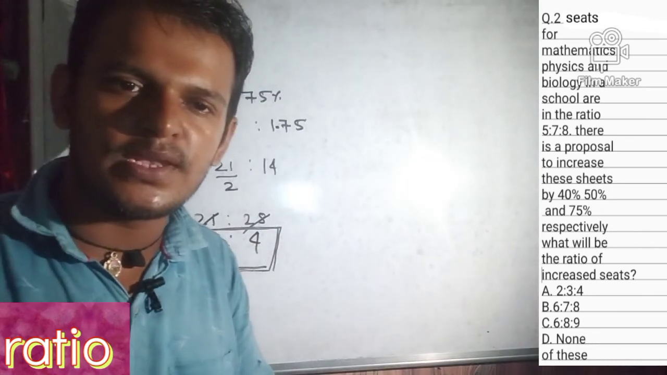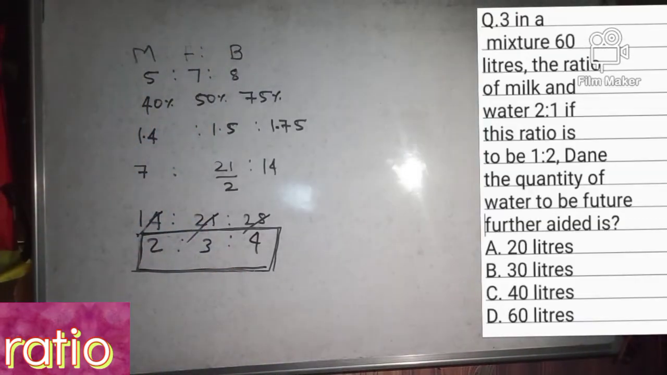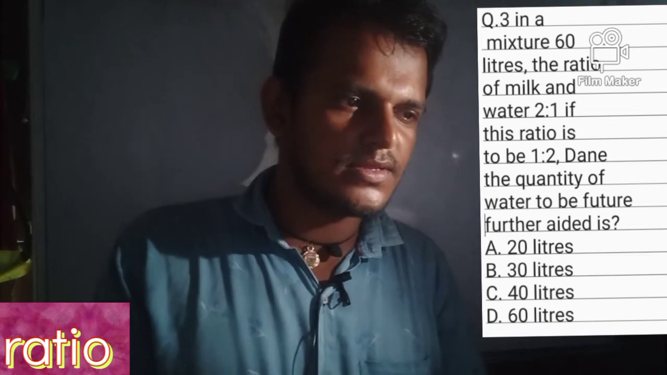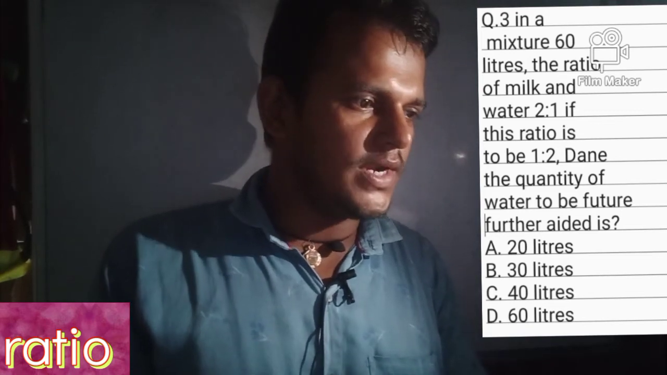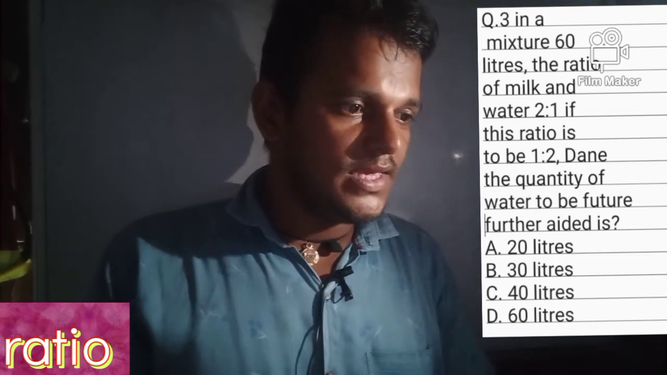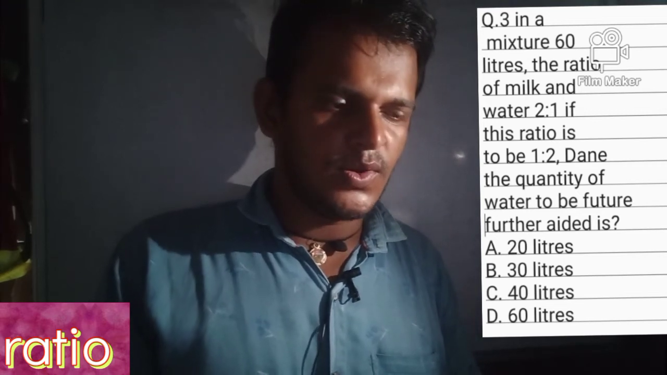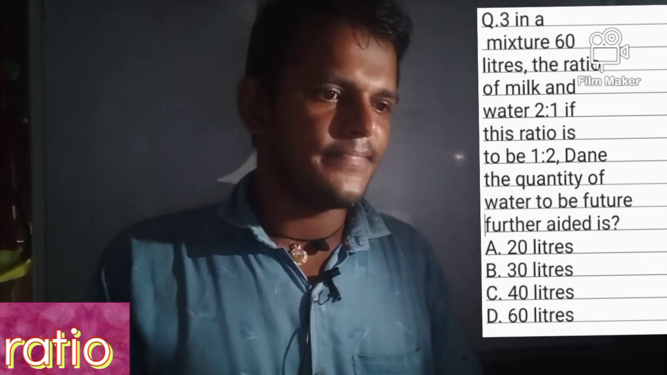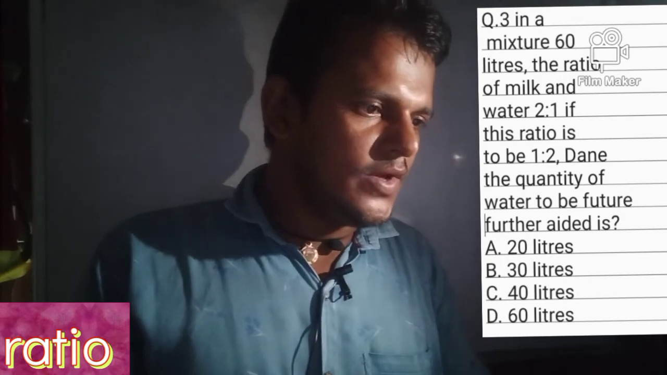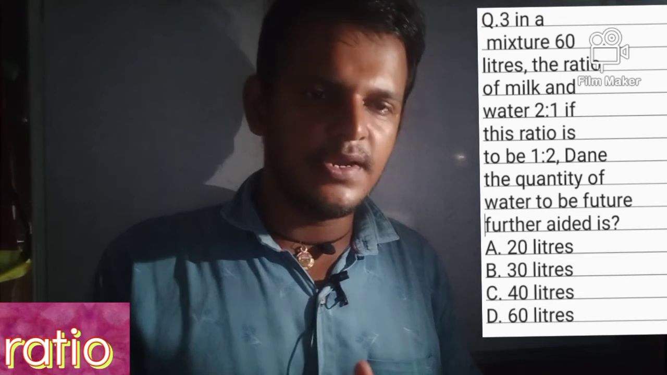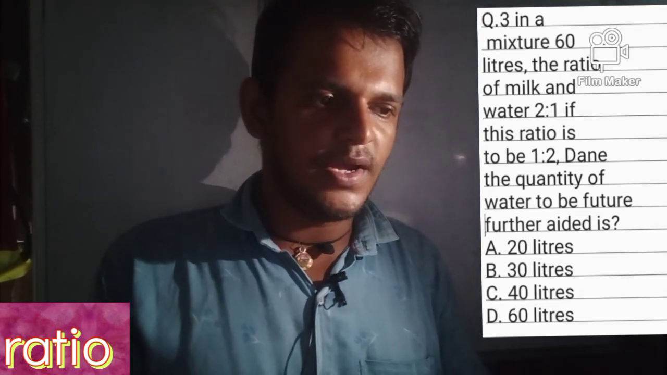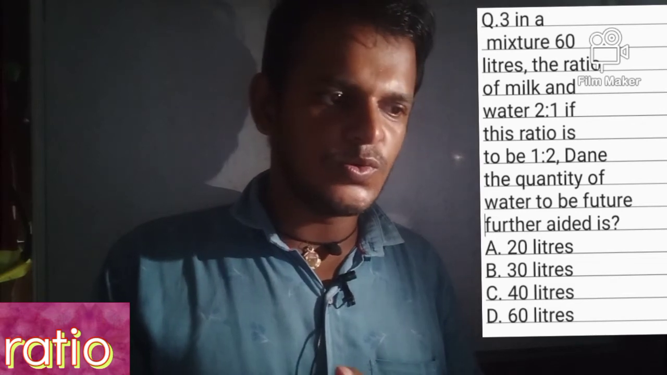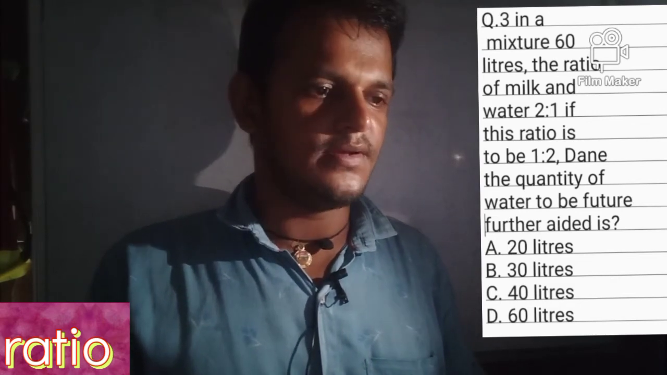So move to question number 3. Question number 3. In a mixture of 60 liters, the ratio of milk and water is 2 ratio 1. If this ratio is to become 1 ratio 2, then the quantity of water to be further added is. So our target is to find how much water to add to make the ratio 1 ratio 2.